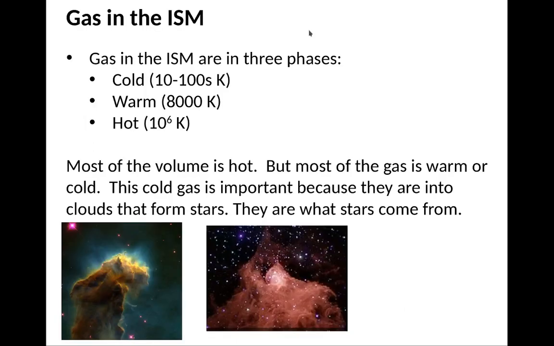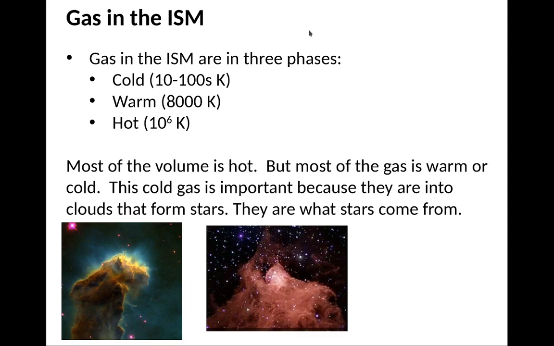Gas in the ISM, the interstellar medium, basically comes in 3 different phases. There's the cold phase, which is pretty cold. It goes from about 10 degrees Kelvin, where absolute zero is 0 degrees Kelvin, to about 100 degrees Kelvin or so. Then there's the warm phase, about 8,000 degrees Kelvin, and then the hot phase, above a million Kelvin. Most of the volume is hot. So by volume, most of the gas is hot.